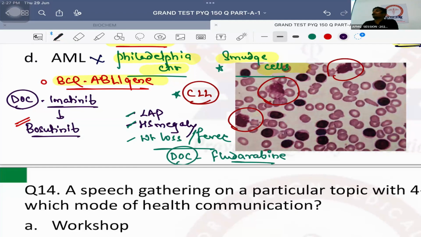FCR or PCR regime is followed. Fludarabine, cyclophosphamide and rituximab. Or PCR is pentostatin, cyclophosphamide and rituximab. Remember, fludarabine is the drug of choice. So jaldi say drug of choice for CML, imatinib. Drug of choice for CLL, fludarabine. No issues with this, anybody?